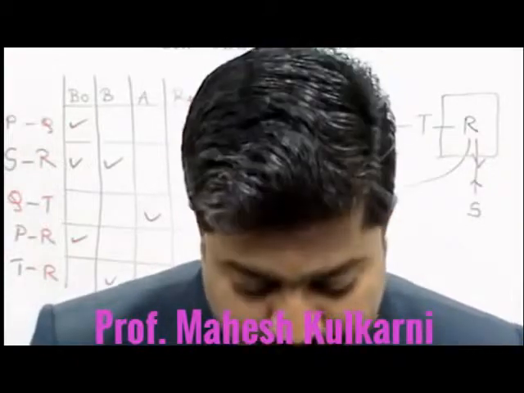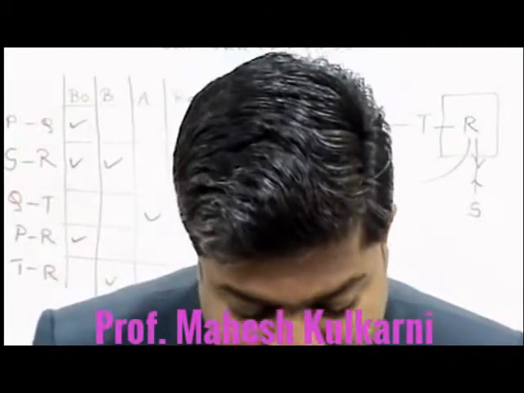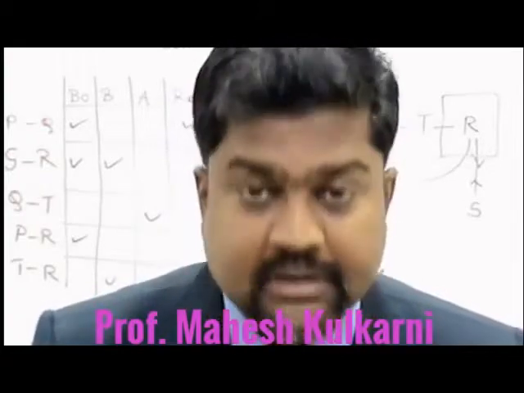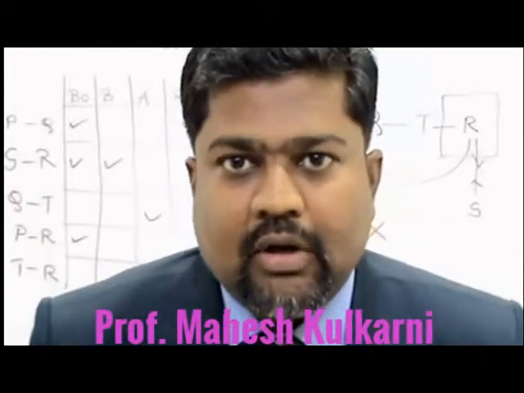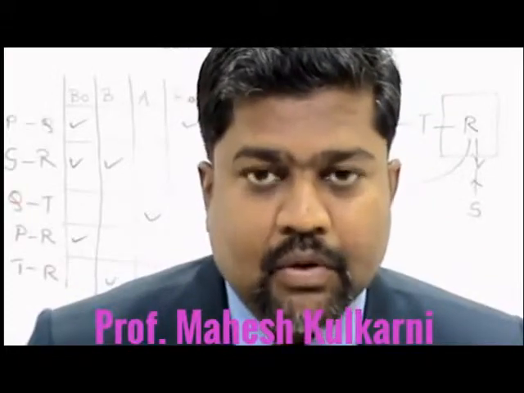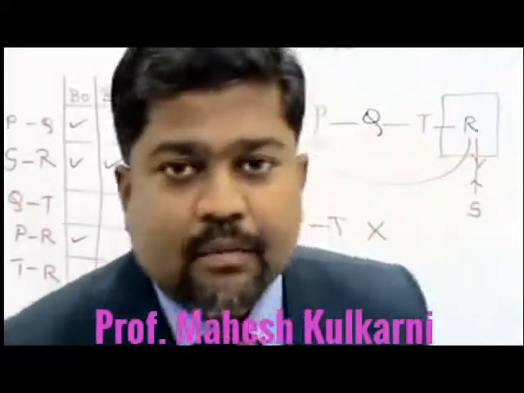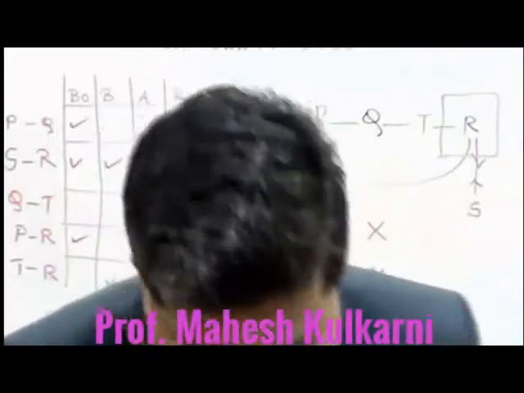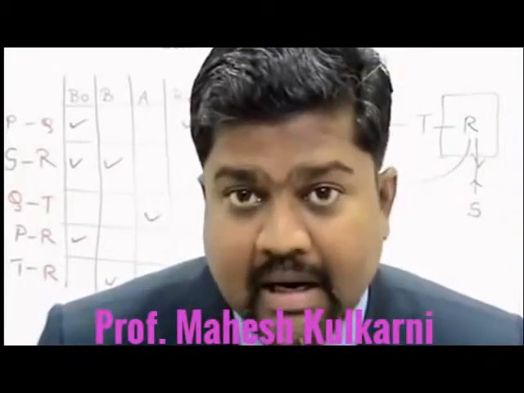Now the next question: between which two cities among the pairs of cities given below are the maximum travel options available? Here they are not asking the mode of transport, but the options of transport available. That means a greater number of routes as well as modes, both we have to consider. Now they are asking Q and S, P and R, P and T, and Q and R.